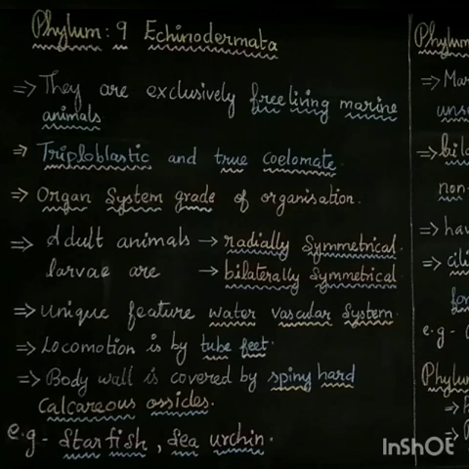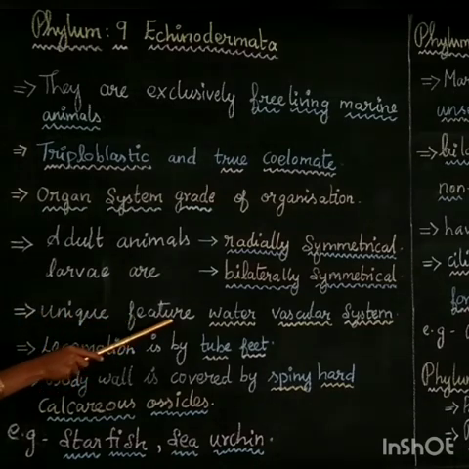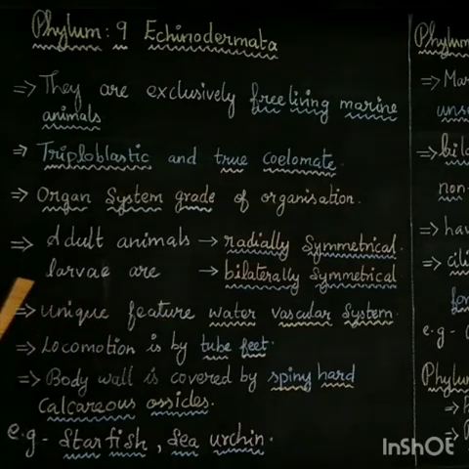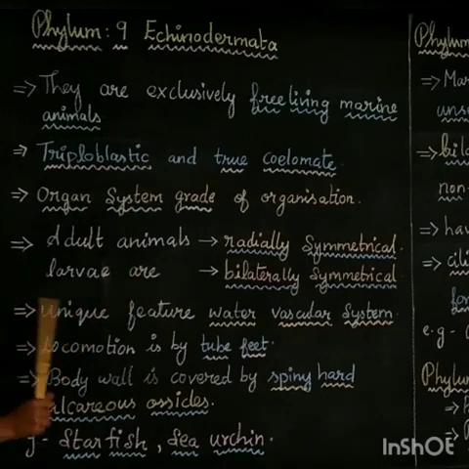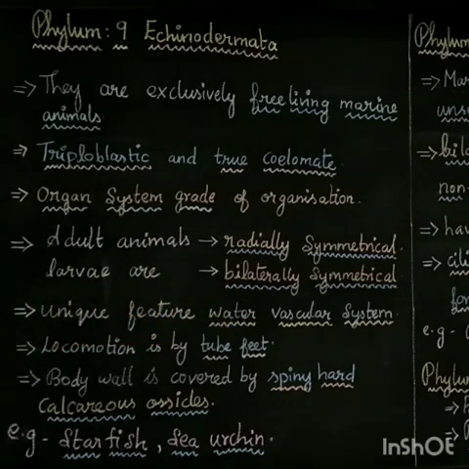One of the unique features of this phylum Echinodermata: in the phylum Porifera we saw a peculiar canal system. Here, the unique feature is the water vascular system. It is a peculiar character of Echinodermata. What is meant by water vascular system? It is a system like the circulatory, reproductive and respiratory systems. It is a specific system which performs the collection of food and oxygen from the water and the elimination of waste through this water vascular system.